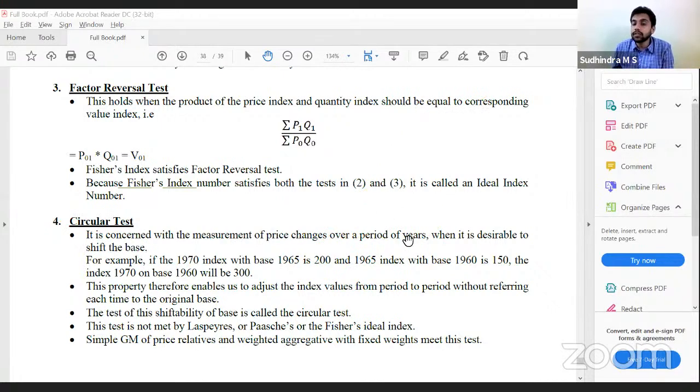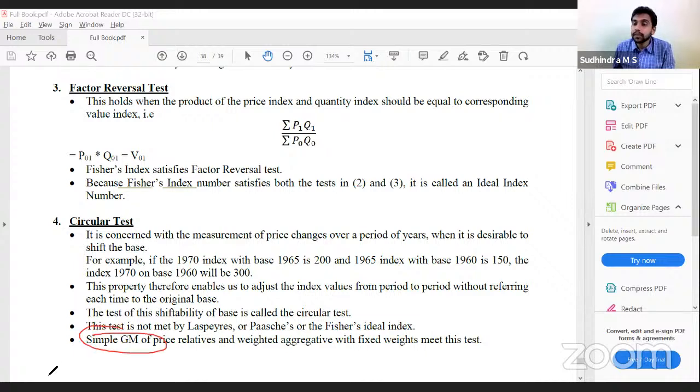Measurement of price changes over a period of years when it is desirable to shift the base. This property enables us to adjust the index value from period to period without referring each time to the original base. We can just multiply the values. This is called circular test. None of those 4 measures satisfy the circular test.